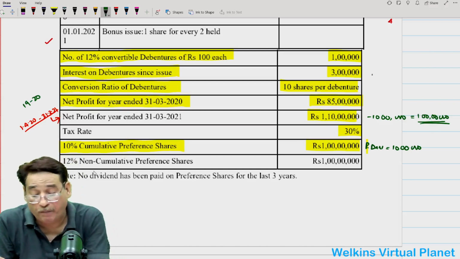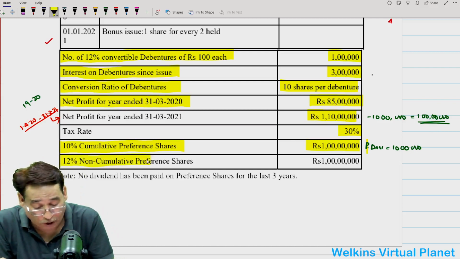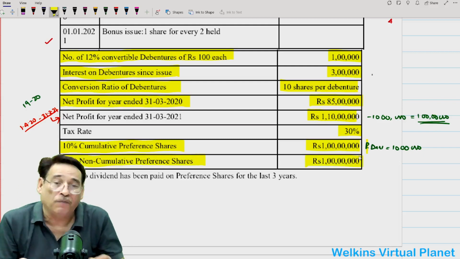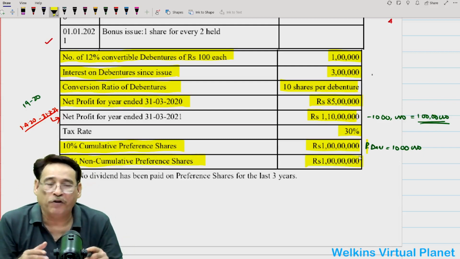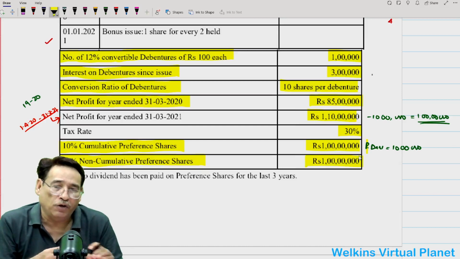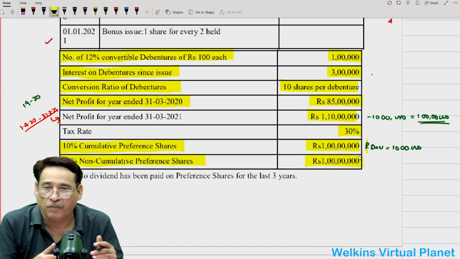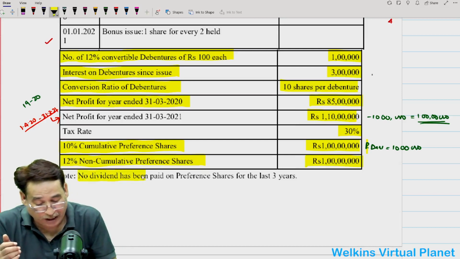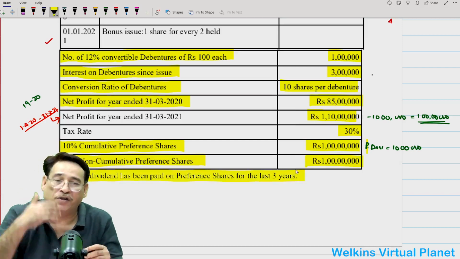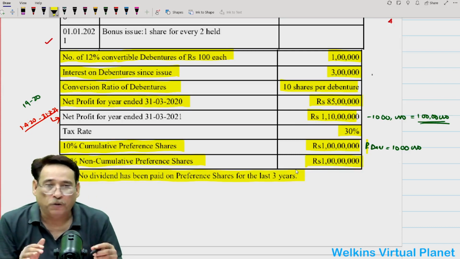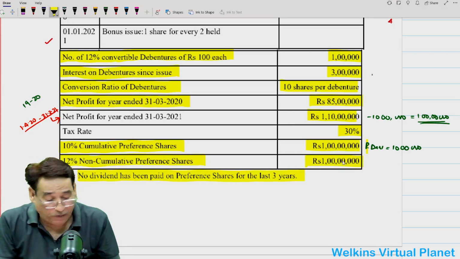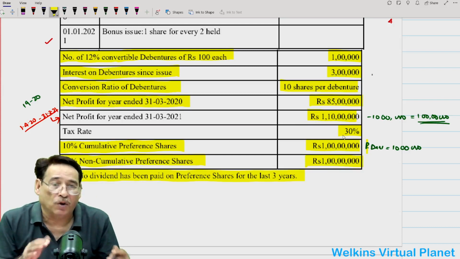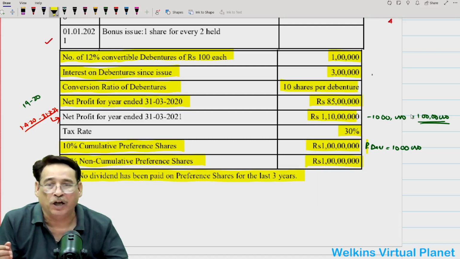Besides that, we have been given in this question 12% non-cumulative preference shares. In the case of non-cumulative preference shares, as we know, if we do not pay the dividend, it will not be subtracted, neither will it get accumulated. The question has further given that no dividend has been paid on preference shares for the last 3 years. So it will not make any problem, but the problem is with the 10% cumulative preference shares. So the current year's dividend I must subtract while computing profits attributable to equity shareholders.